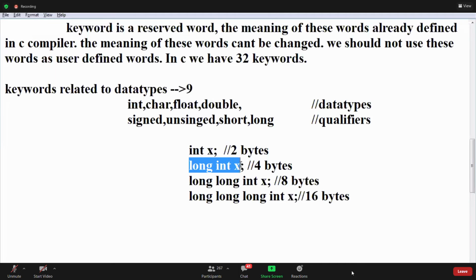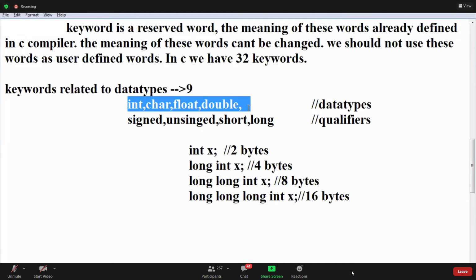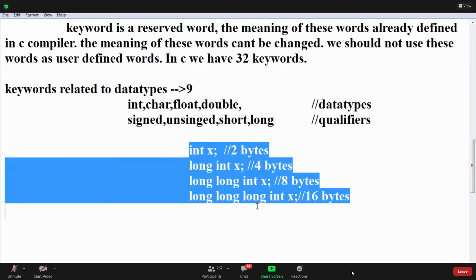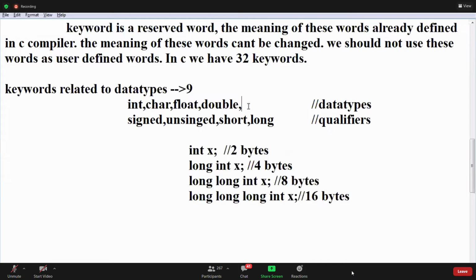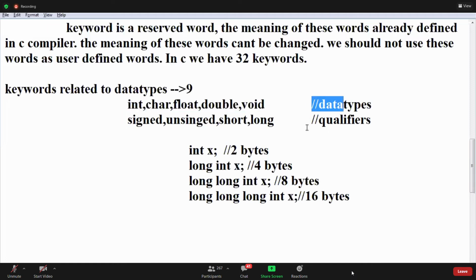You can't say this is another data type. All the data types are only these four. We are using qualifiers to change those data type values. Important: the keyword void is missing. These five are the data types and these are the qualifiers. Data types and qualifiers. Clear?